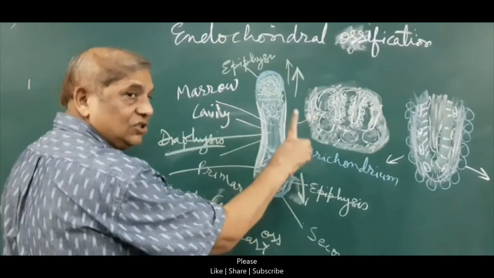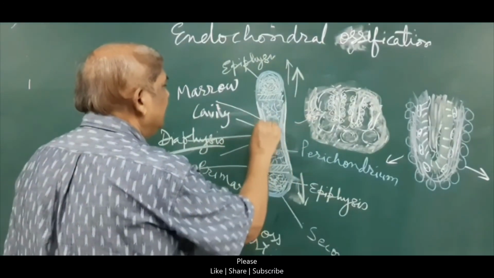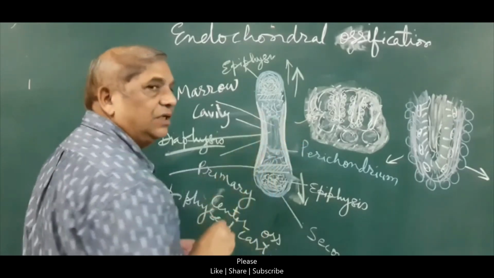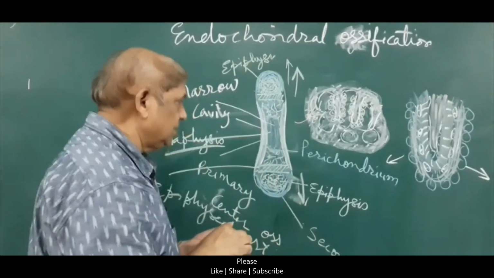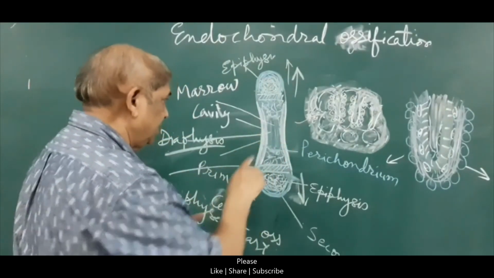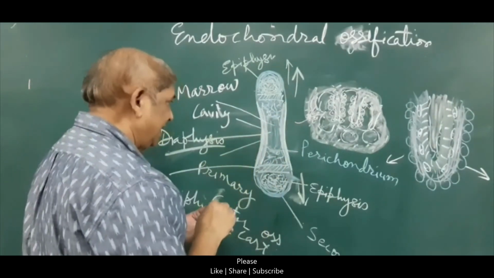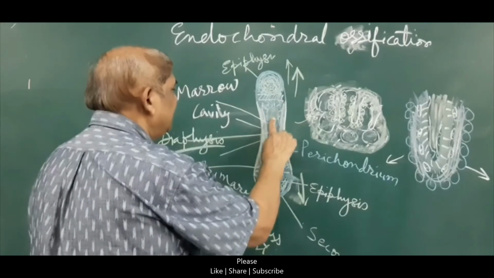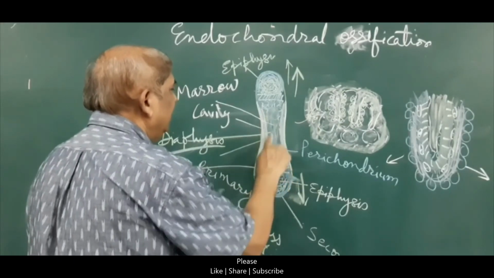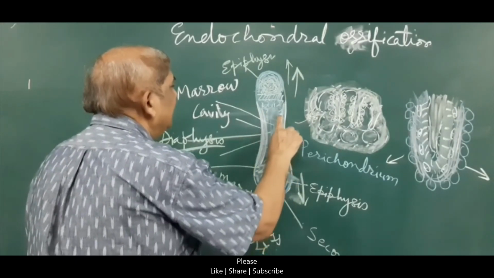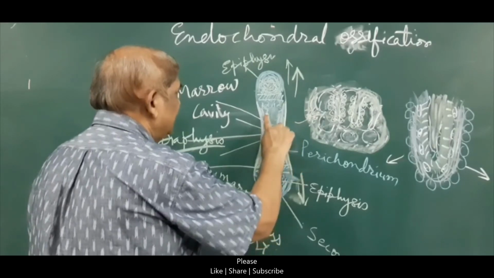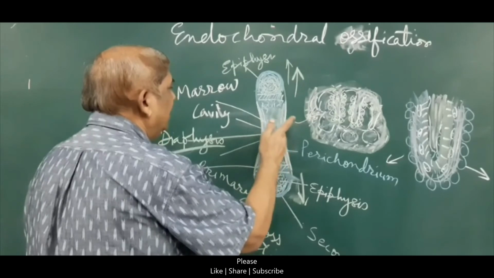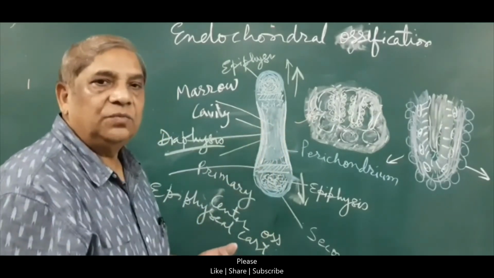And it will also grow in circumference because gradually new bone is laid down deep to the periosteum, the membrane, and at the same time the spongy bone will be removed from the medullary cavity side, and on the surface the new bone will be formed.